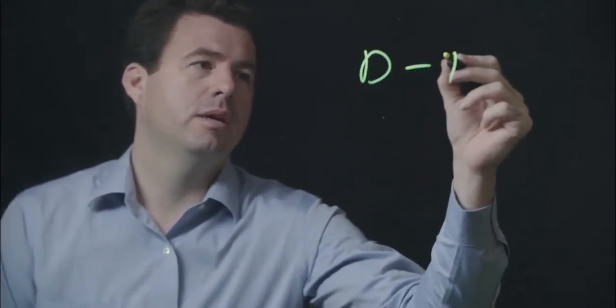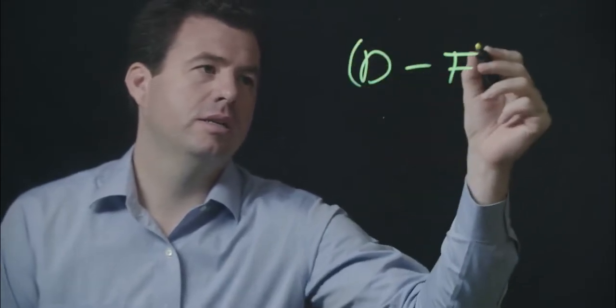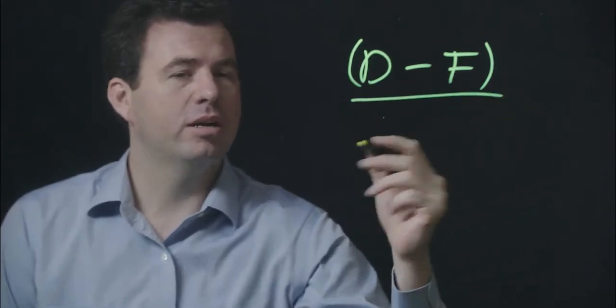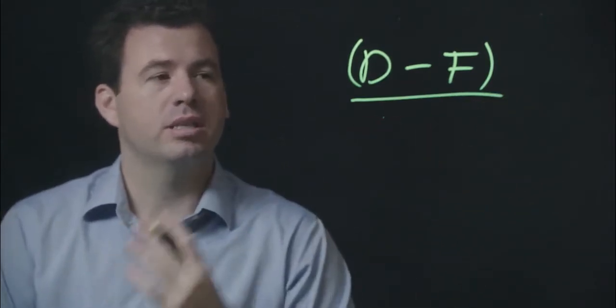Next, we have the mean absolute percent error. And unlike the mean error, which was more of a measure of bias, we are going to actually get at accuracy. So we have our demand minus our forecast. And the problem is that we are trying to compare across products.